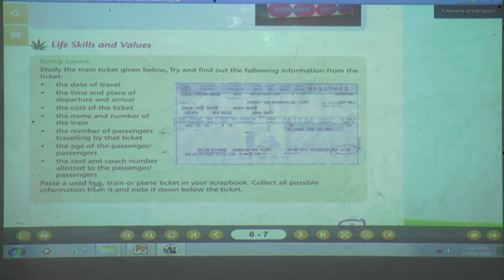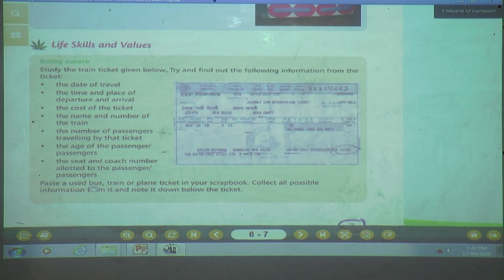Now you might already have visited somewhere by bus or by train, but most of you might have also traveled by plane. If you have those tickets, you can paste them in your scrapbook, collect all possible information from them and note it down below the ticket.